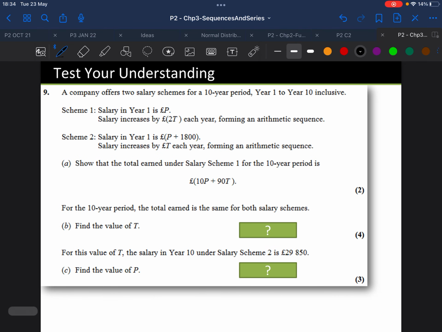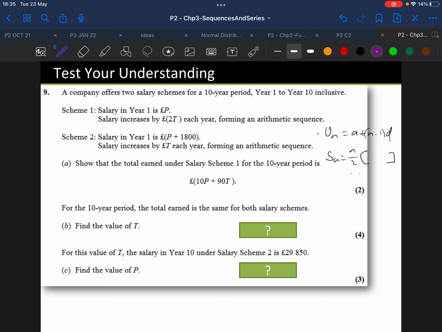And that's essentially it. There's a test your understanding question to have a go at as well. You will have a mixture though of nth term and the sum, so you're going to need to be careful about which one you need.